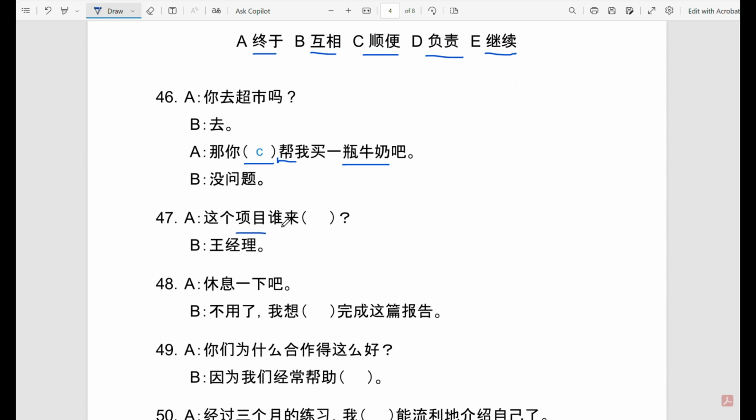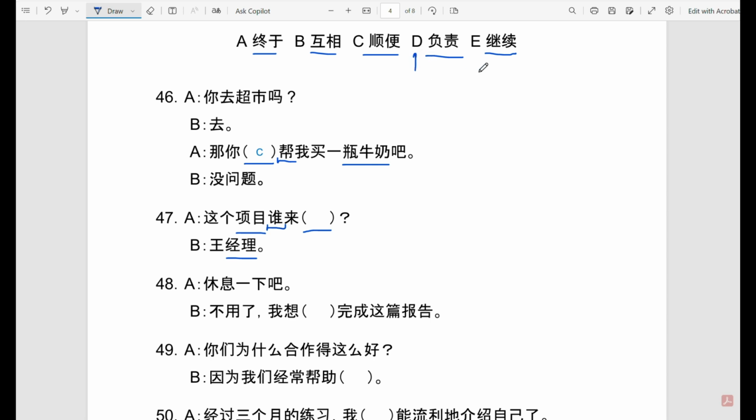And let's go to 47. 这个项目谁来 something, 王经理. So this 项目, this project, who comes to do something. So here we can imagine that the gap needs to be filled with a verb. Who comes to do something, right? And the main question is 谁, and it is answered with manager Wang. So the only options are D or E because they are the only verbs.